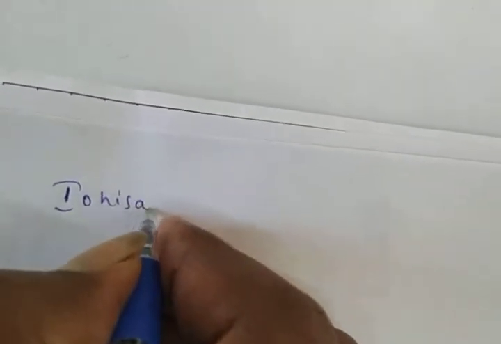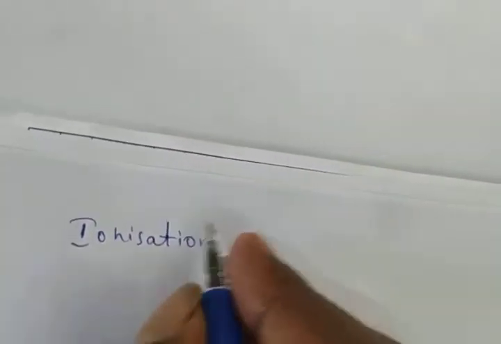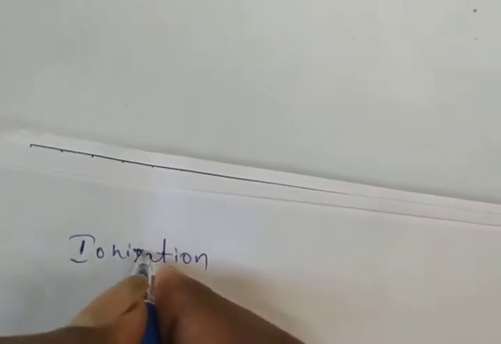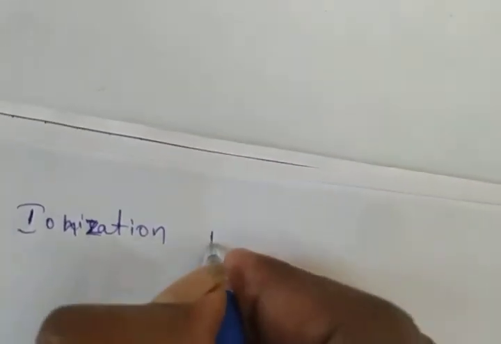Next, ionization enthalpy, or ionization energy.